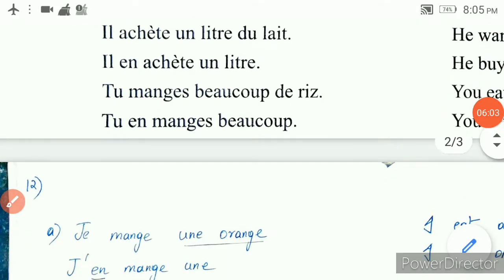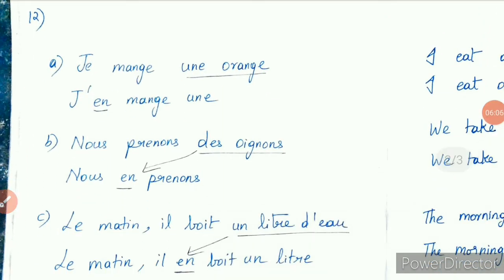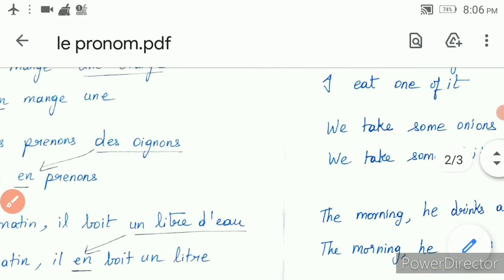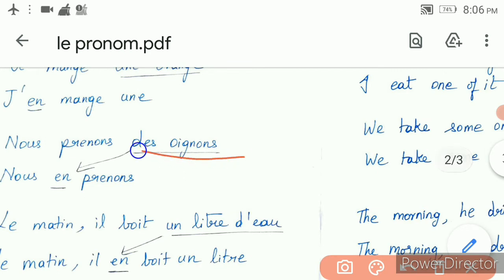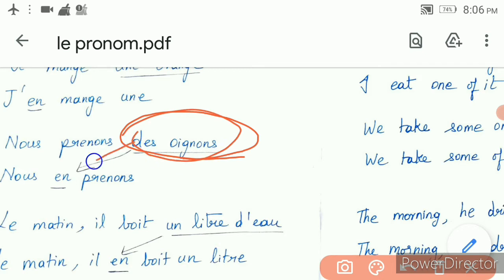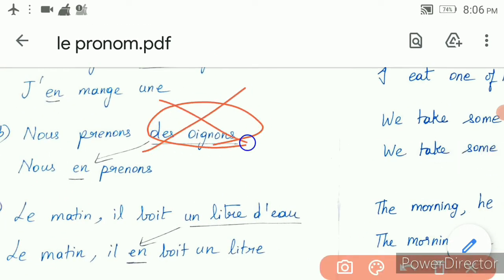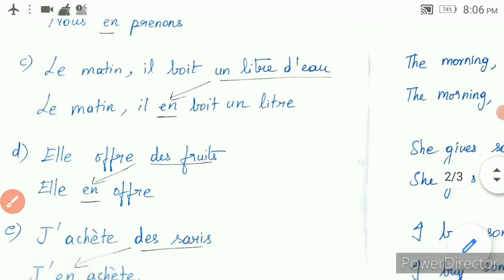Now let us move on to the exercises. It is on page number 45, 12th exercise. Je mange une orange. Okay, let us see this at the last. Let me do the second one first. Nous prenons des oignons. We take some onions. So this is a partitive article or even an indefinite article. You are replacing this with en. We take some of it. When you replace this with en, it will become we take some of it.